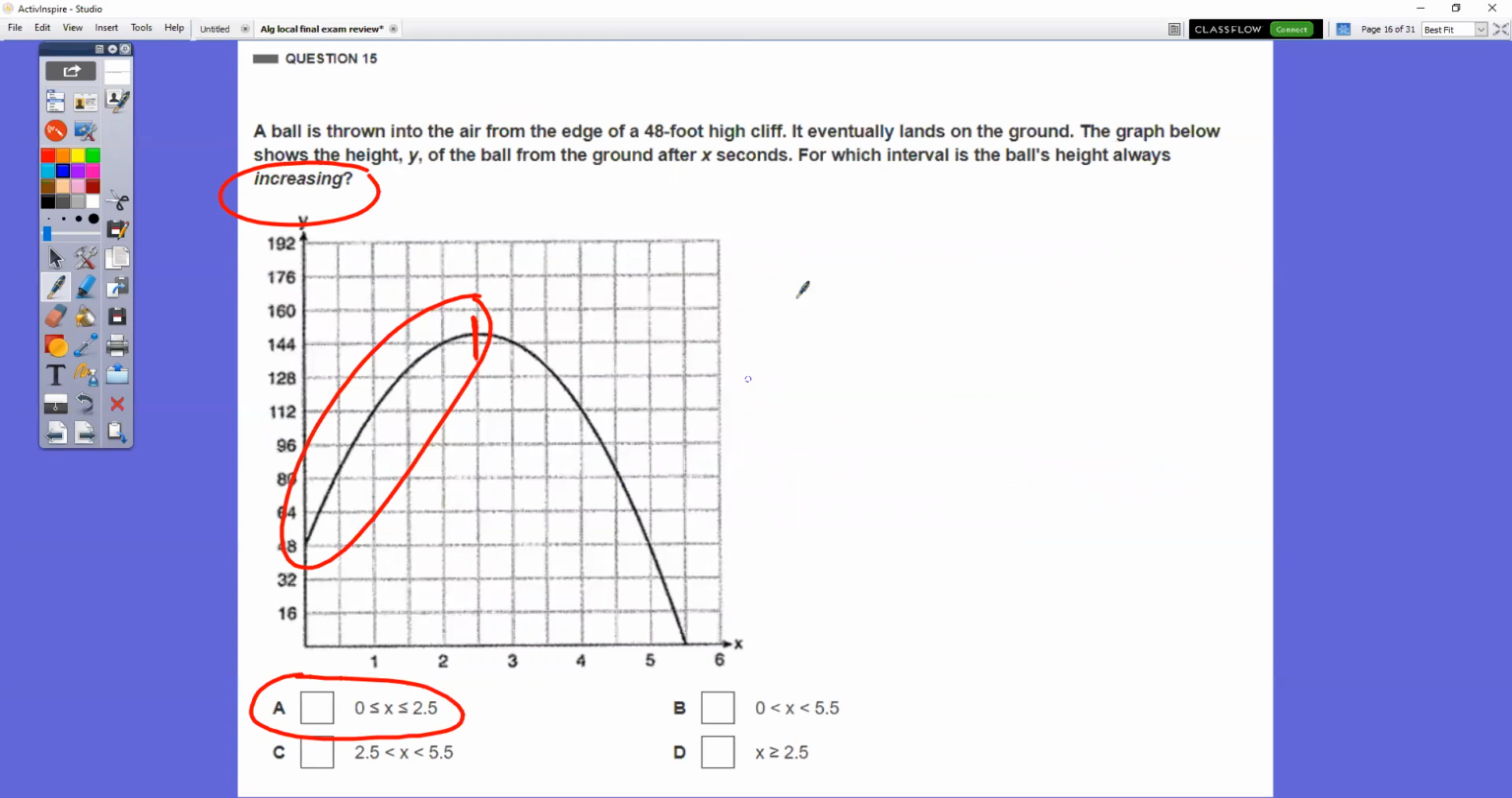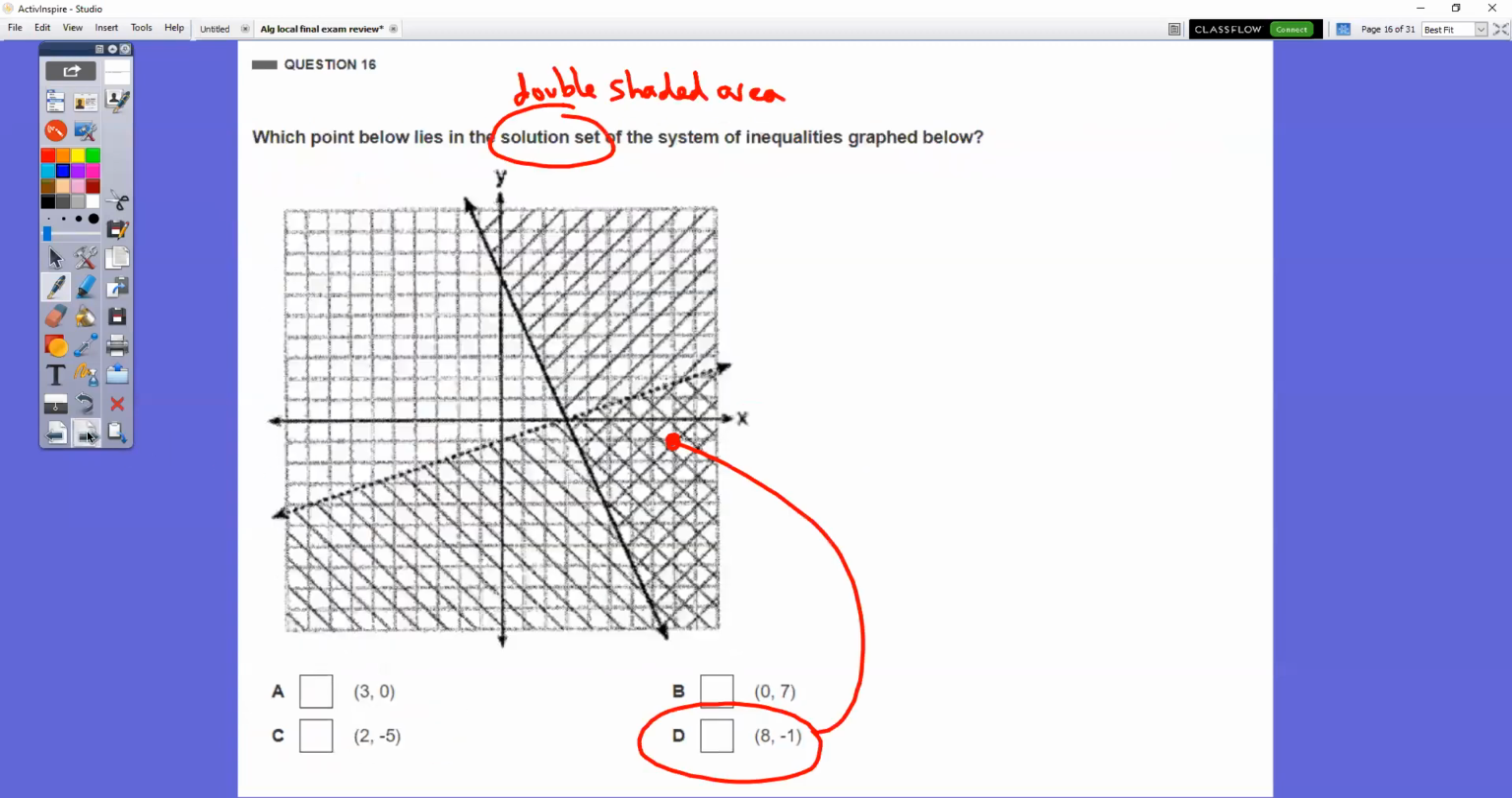In question number 15, for which interval is the ball's height always increasing? So always increasing, the graph is increasing from here to here. It's increasing from 0 through 2.5. That's where it's increasing. Decreasing would be from 2.5 to 5.5. That would be decreasing.